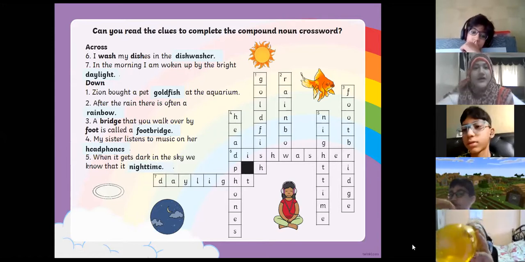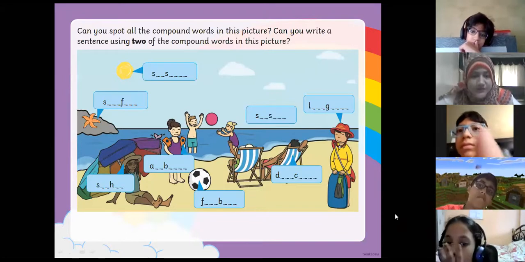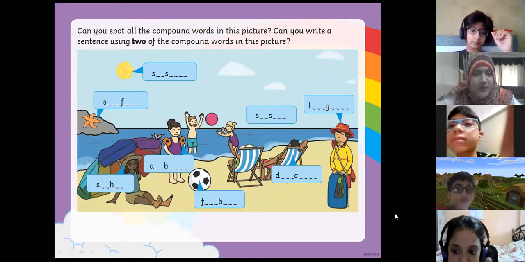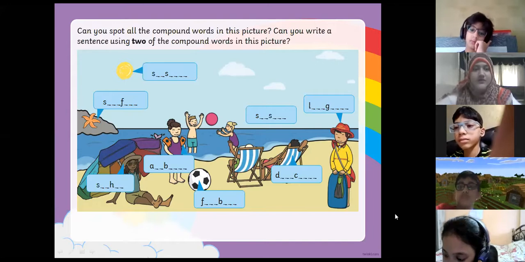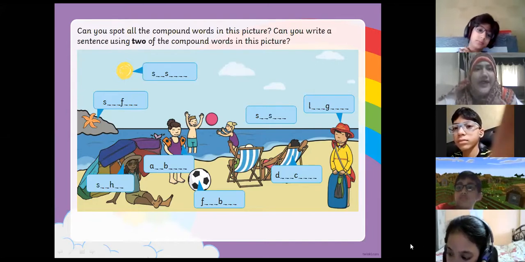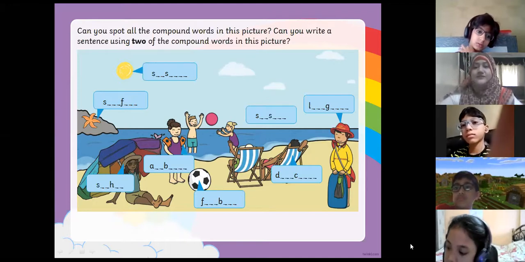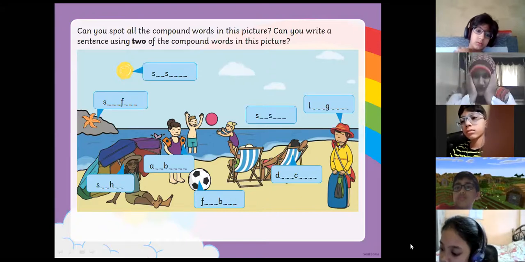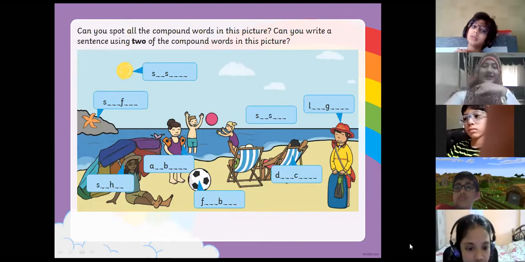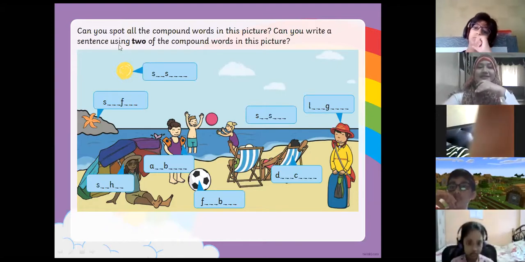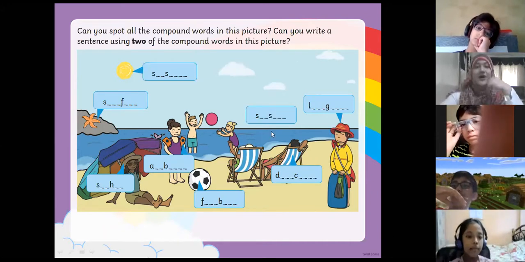All right. Now here we'll start with Hamdan, Aisha Aga, Mohammed Mohammadi, Umar, okay, Juveria, you guys are going to answer. Mohammed Saqib, all right. Can you spot all the compound words in this picture? Ma'am, the one raising the sun is sun rays. Hamdan, I took your name, does not mean you will just barge in and answer it, okay? Let's not do that. Can you write a sentence using two of the compound words in this picture? Okay, so you also have to write the sentence.